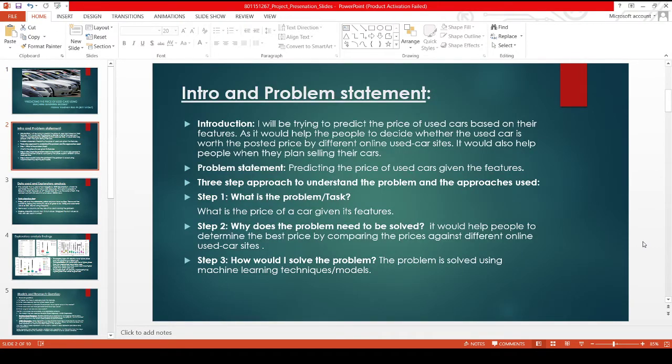So, the problem that I'm trying to solve is to predict the price of used cars given their features. And why I'm solving this problem is that it would help people to determine the best prices by comparing the prices against different online used car sites. And how I am solving this problem is by using machine learning techniques.